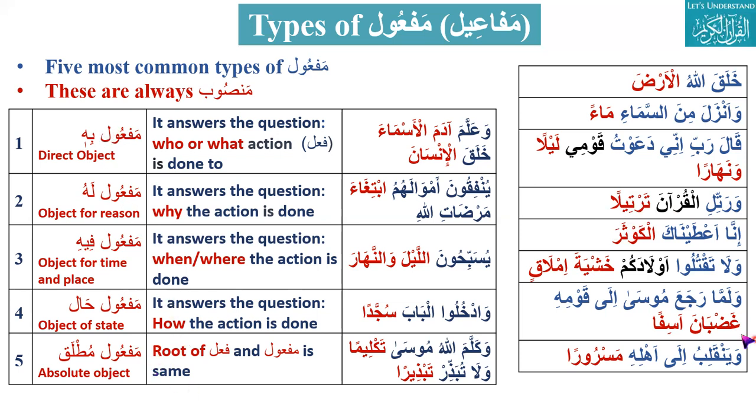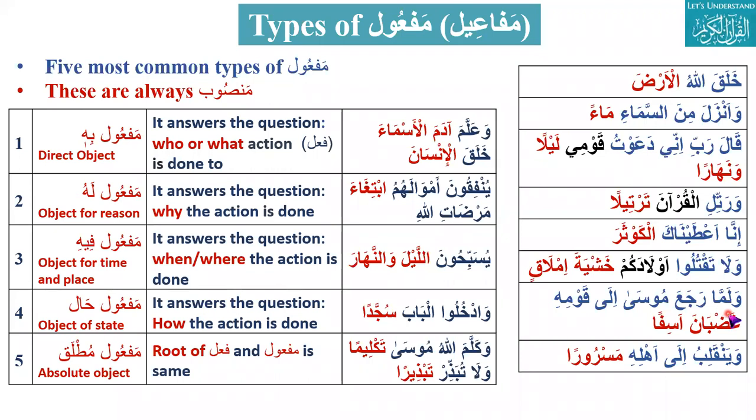Okay. So Azhar bhai, can you please do it? Then we will go to the breakout room. Azhar bhai. Which one? ولما رجع موسى إلى قومه غضبان أسفا. Okay. And what type of object is this? غضبان أسفا. Maf'ul hal, object of state. How? Okay.